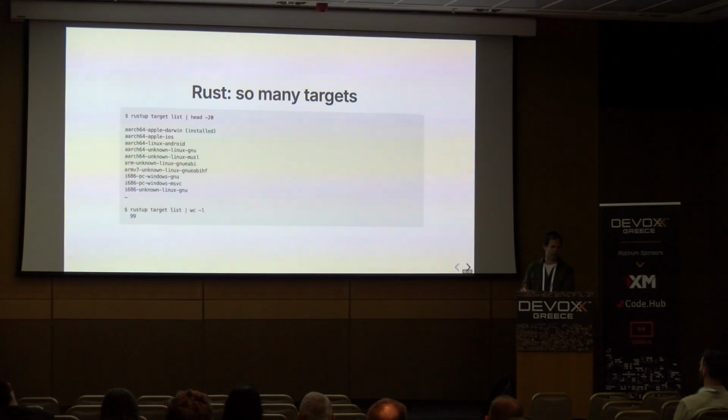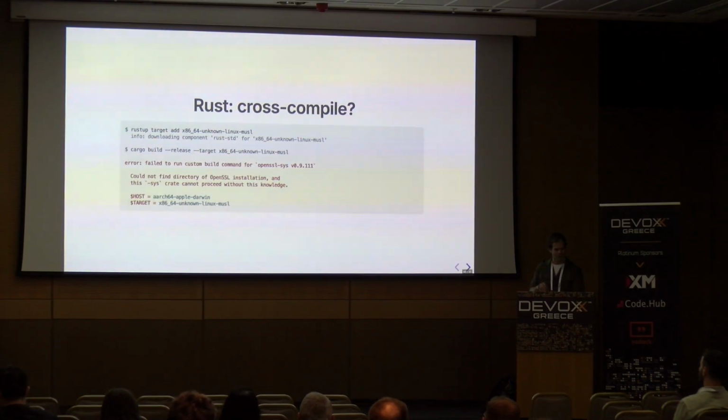Fortunately, it turns out that rustup, which is the version manager for Rust compiler installs, has the ability to do cross-compilation to other targets. So you should be able to say, hey, Rust, give me a target for ARM64 Linux with the GNU runtime, build it on my Mac, and I'll ship it there. And this is kind of cool because you don't have to run builds fanned out across different build infrastructure. You can just say, Rust, please build it for that target. And it's cool until you try to do it.